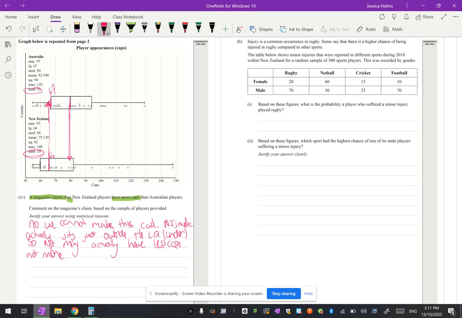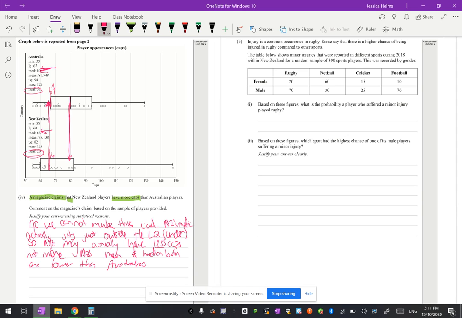But then also, New Zealand's mean and median both are lower than Australia's. And then it may pay to actually say by how much. So we've got a median here of 80 for Australia and a median here of 66.